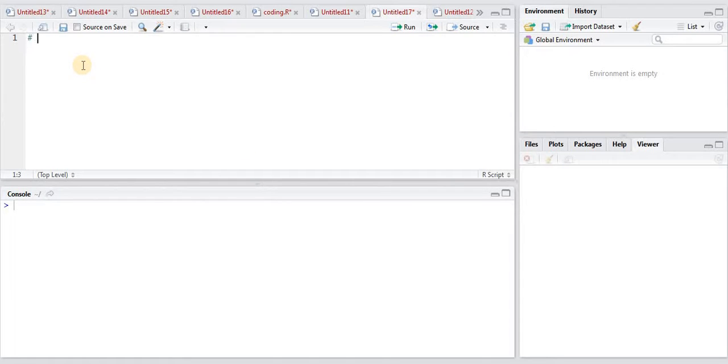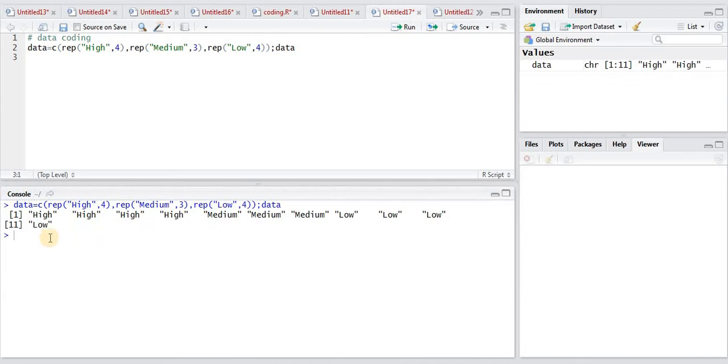In today's video, we shall see how to codify our data. Consider you have data after completing your survey in the form of high, medium and low. So let's create the data first in the form of high replicated 4 times, medium replicated 3 times and low replicated 4 times. So this is our data.